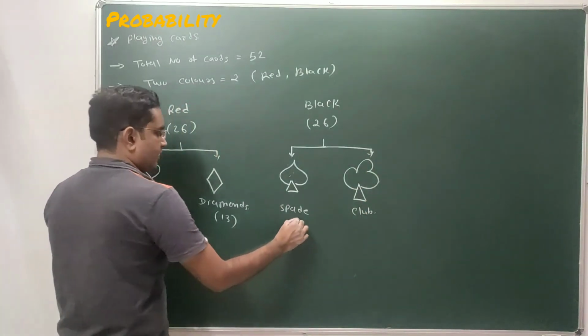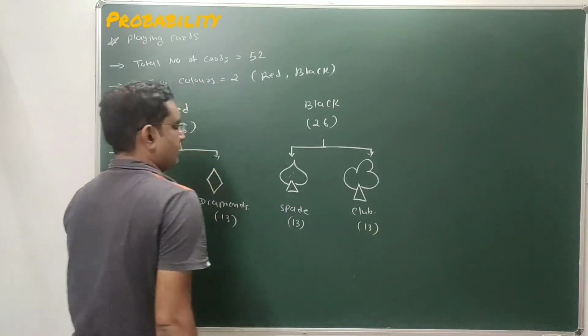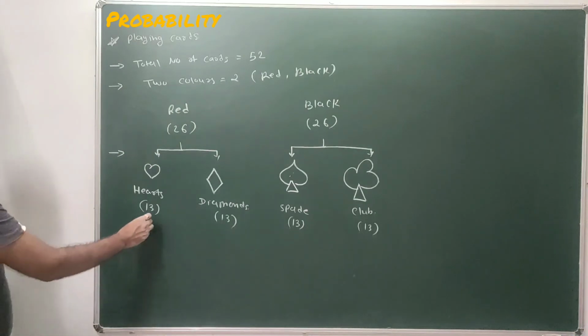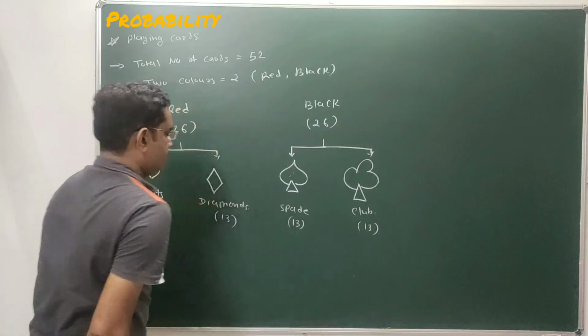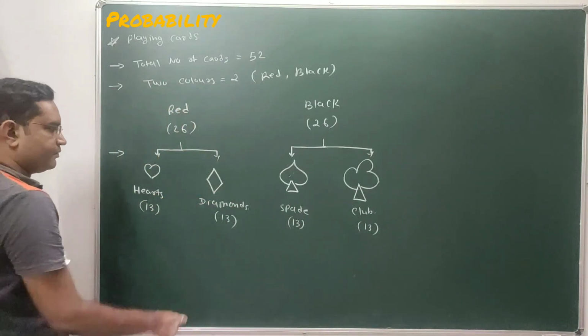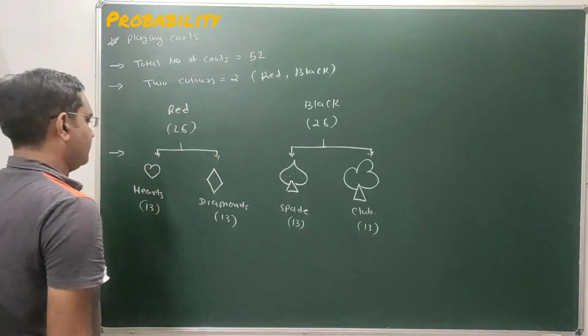So total 13 cards of spade and total 13 cards of club are there. Done. So total 52 cards: heart, diamond, spade and club. 13 cards of heart, 13 of diamond, 13 of spade and 13 of club.